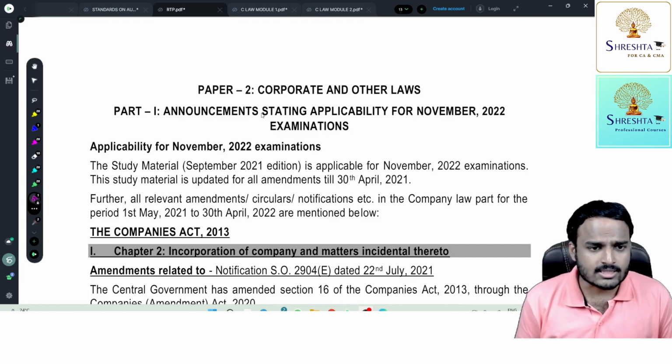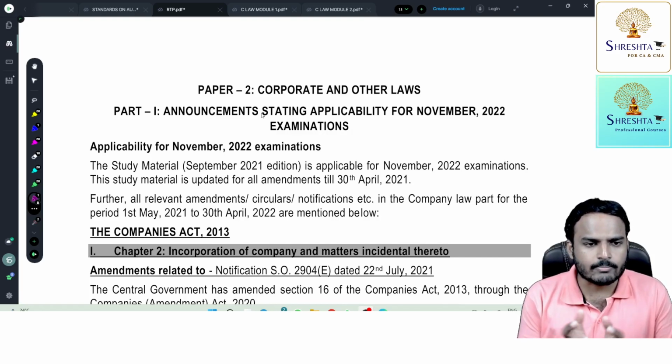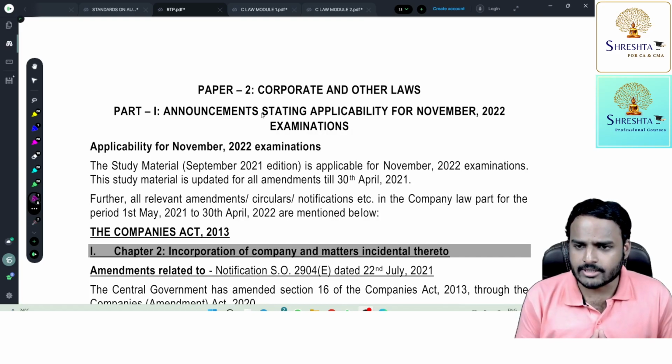Don't think about the result, because fear of result will definitely kill your concentration. So result is simply the output of your preparation. So don't concentrate on the result, just concentrate on your day-to-day preparation.